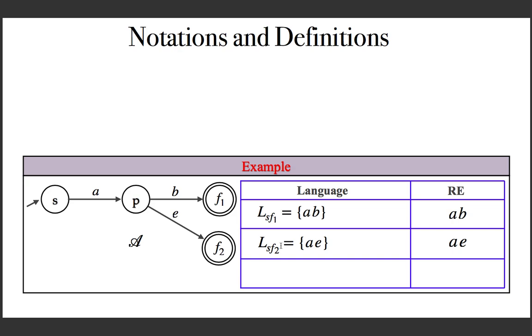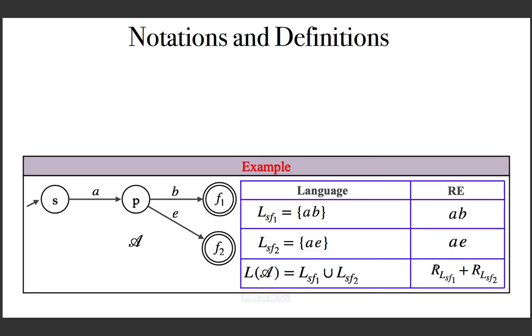So in fact, the language is the union of these two. You can say that the language of A is LSF1 union LSF2. Exactly, that is LSF1 is the set of all strings for which there exists a path from S to F1, and LSF2 means set of all strings for which there exists a path from S to F2. So union of these two. Using regular expression, it's nothing but the sum of these two regular expressions.